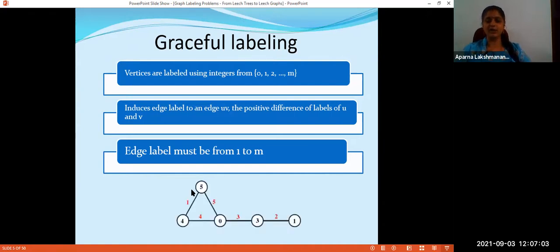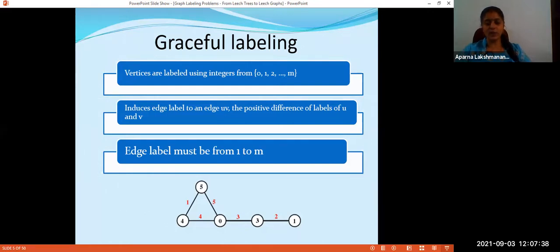So here you have a graph with a graceful labeling. I have assigned values 0, 1, 3, 4, and 5 to the vertices. So my labeling is this: 0, 1, 3, 4, 5 are the values used. And this induces a particular edge labeling. I'm taking the difference of the values given to the end vertices to get the corresponding edge weight. So, for example, here we have 5 and 4. The difference is 1, so the induced edge label is 1 here.